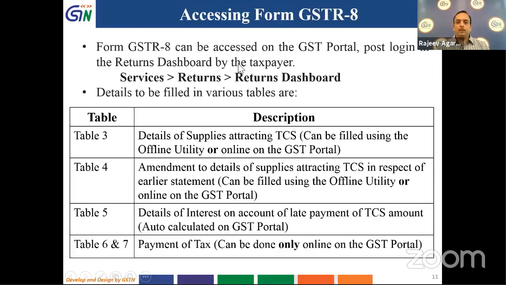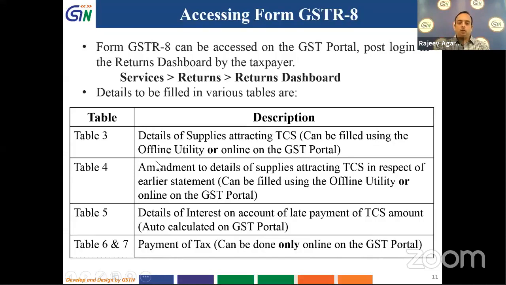Form GSTR8 can be accessed on the GST portal post login by the return dashboard. So one has to click on services, returns, or click on return dashboard. Or they can directly click on return dashboard and move further. These details we are going to see later. The details which are to be filled in are given in the table below. In table 3, he has to fill in the details of supplies attracting TCS.